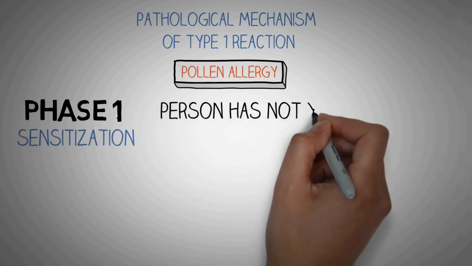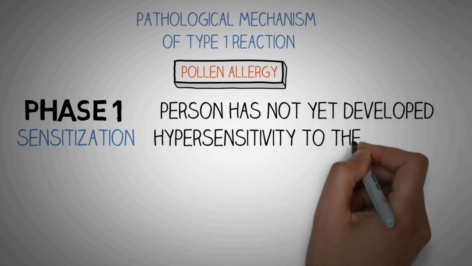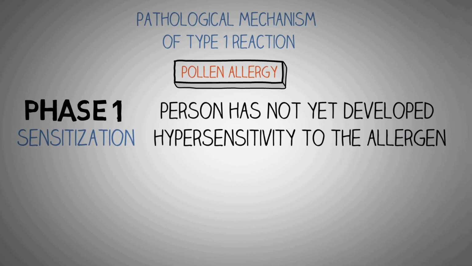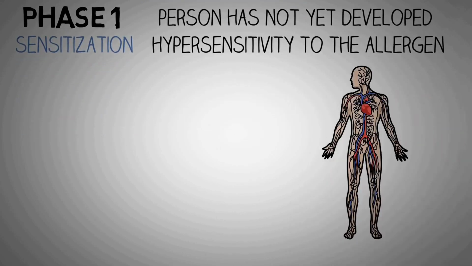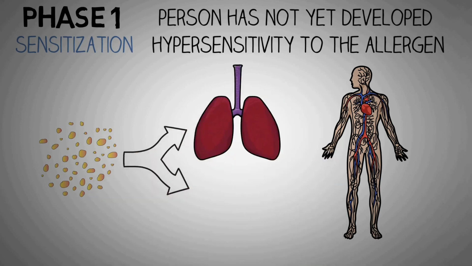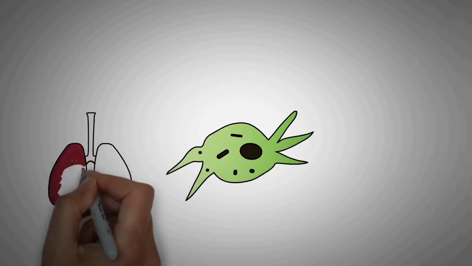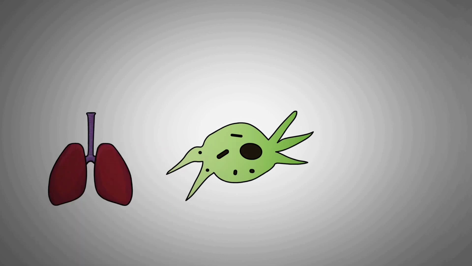When a person who has not yet developed hypersensitivity to the allergen is exposed to dust or pollen, it enters the body through two main routes: the respiratory membranes of the lungs and the skin. Both these places have specialized cells known as antigen presenting cells. In the lungs, we have pulmonary antigen presenting cells. In the skin, we have Langerhans cells.